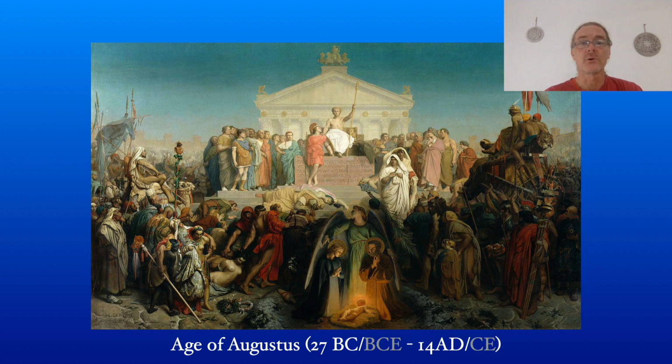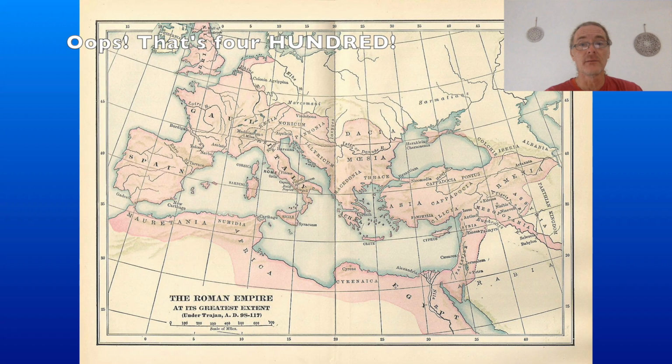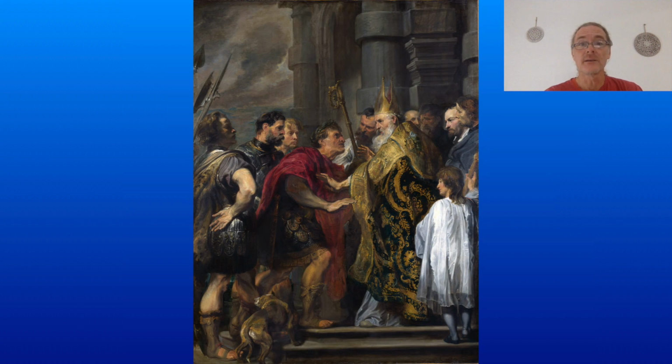Of course, for another 400 years, Rome was the most important empire in the world. So our story continues along those lines. But naturally, we will see that Rome eventually became Christian and that Christianity outlived Rome. As for the empire, there was a limit. Even Augustus could not conquer Germany, for instance.